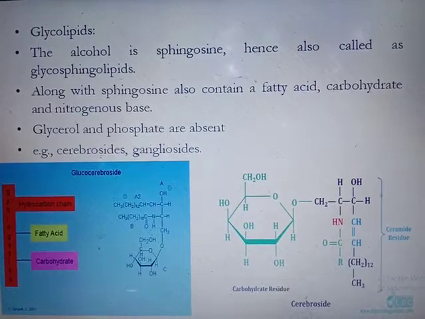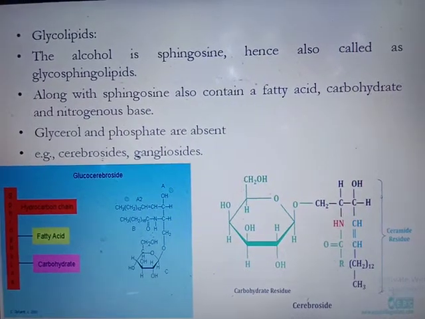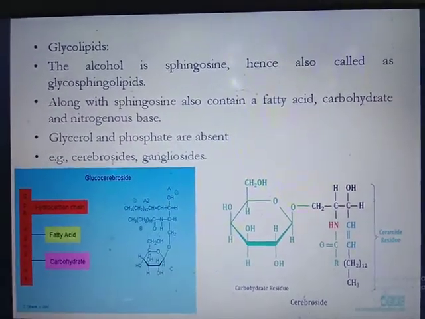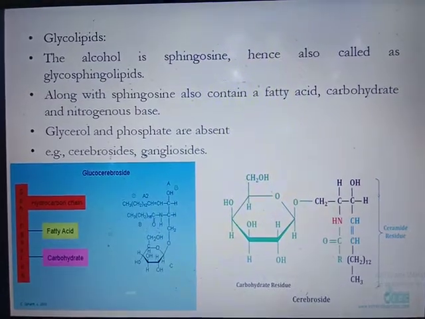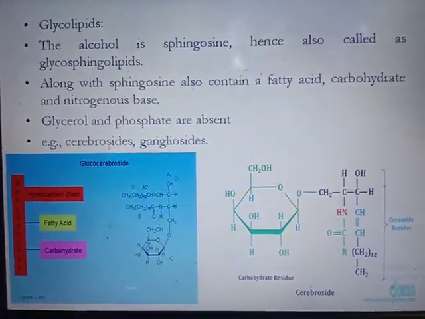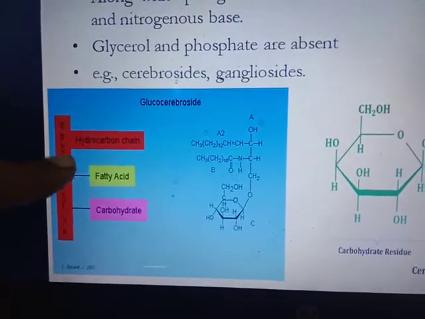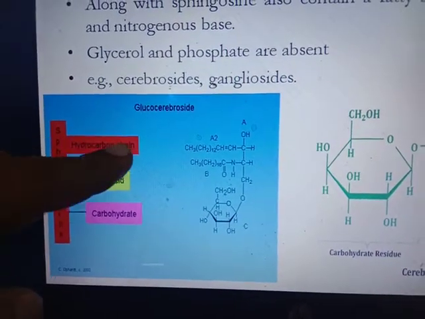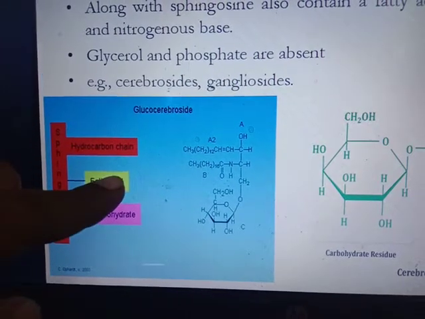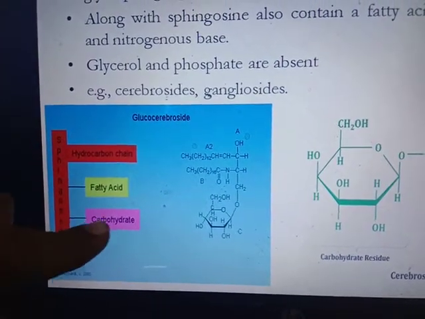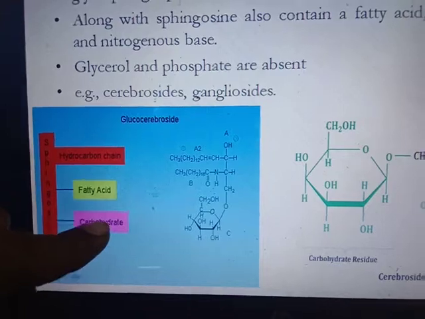In glycolipid, glycerol and phosphate are absent. Normally, in glycolipid, glycerol and phosphate are not present. For example, cerebroside and ganglioside. Now we will explain here. This is the sphingosine alcohol containing a hydrocarbon chain, then a fatty acid linked to the second carbon, and the third carbon is linked with the carbohydrate.